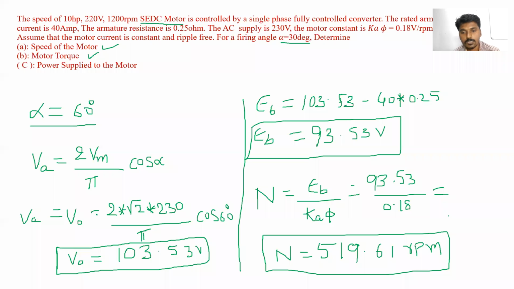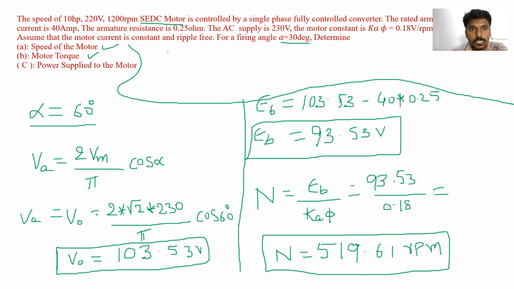Can you give the conclusion from these values? Before, with alpha is equal to 30 degrees, what value did we get? We solved it previously.